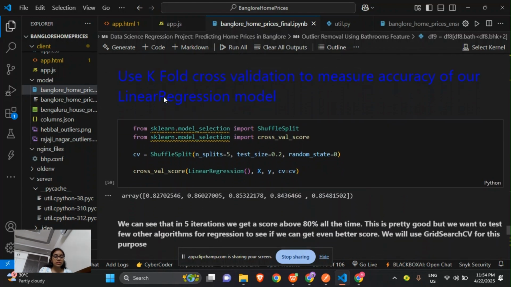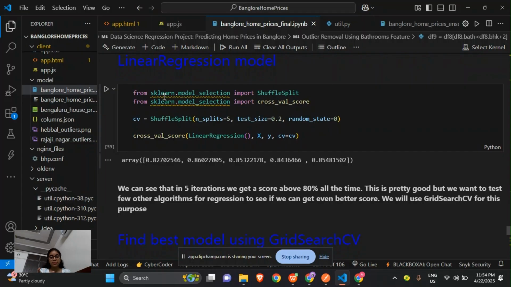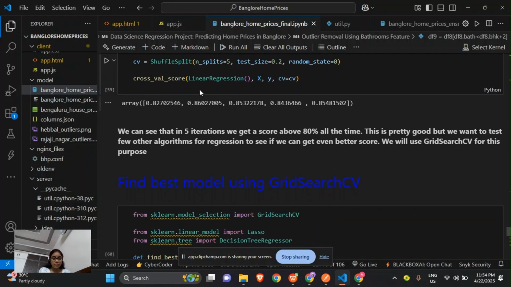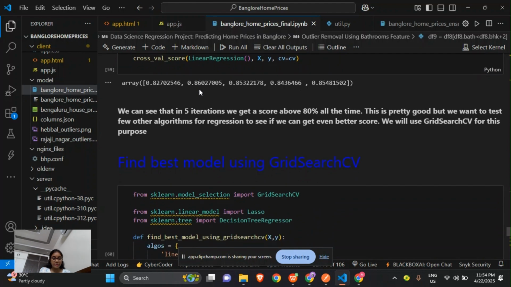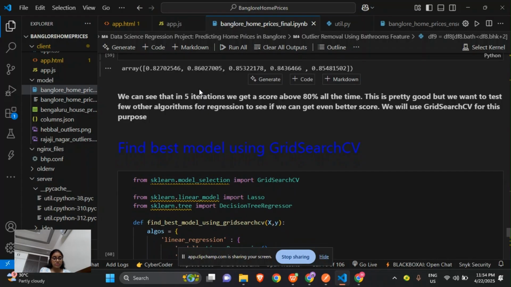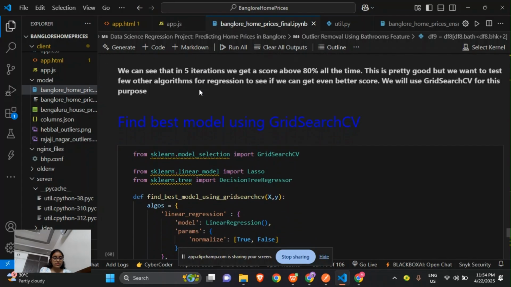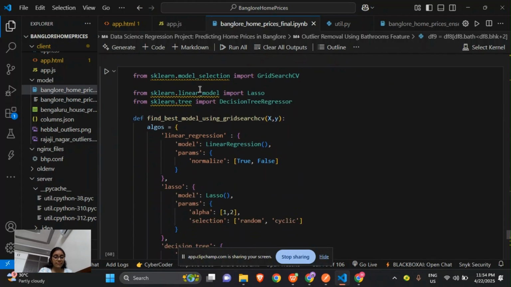And then now we will use k-fold cross validation. Using k-fold cross validation, we will shuffle the split to create 5 random test and train splits with 20% of the data for testing each time. Then we will use cross_val_score, which will train and test the linear regression model for each split, and this output shows 5 R square values from 0.827 to 0.860, averaging around 0.848. This gives us a good model.